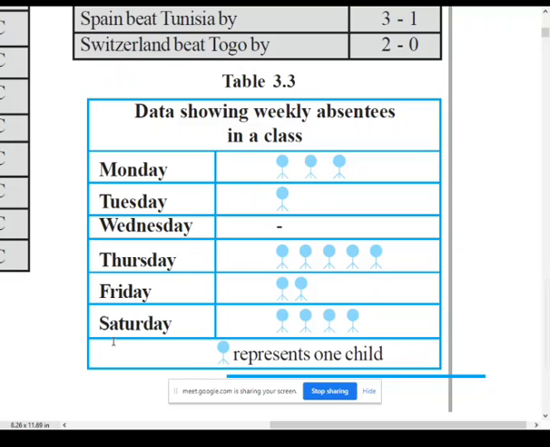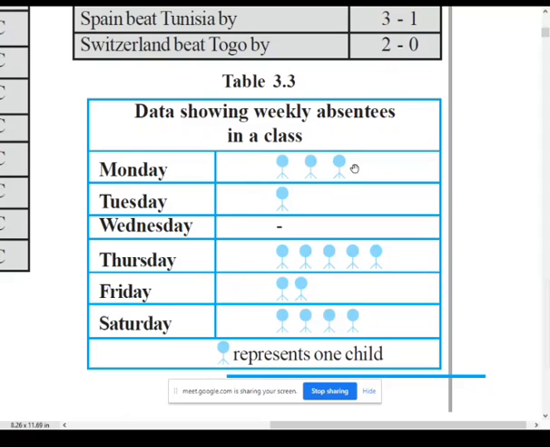Based on this pictograph, there may be questions like on which day the maximum number of students were absent. Can you write your answers in the comment section? Very good, most of you have written the correct answer: Thursday.